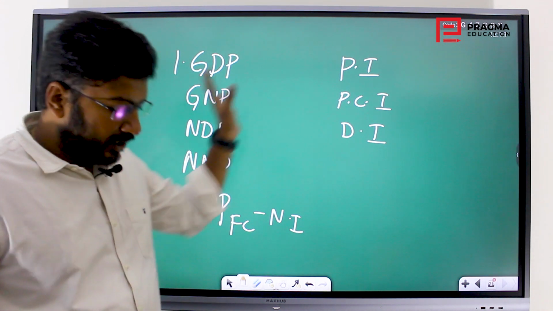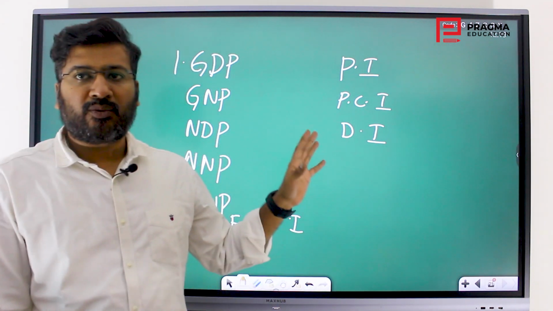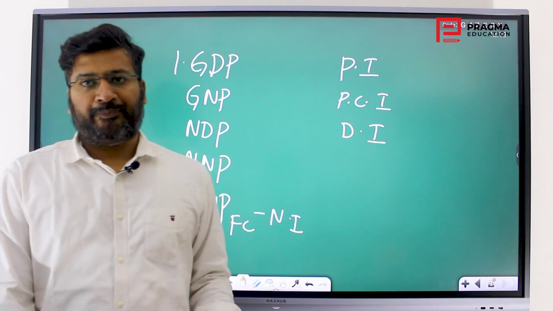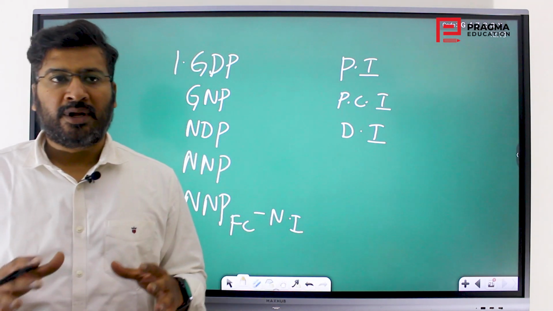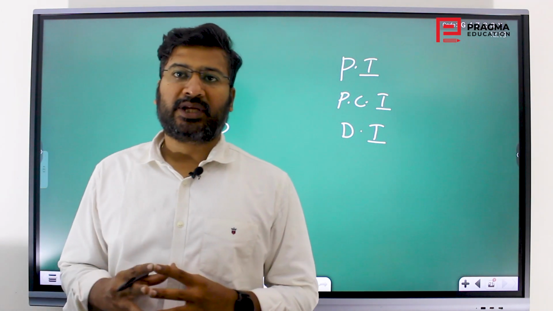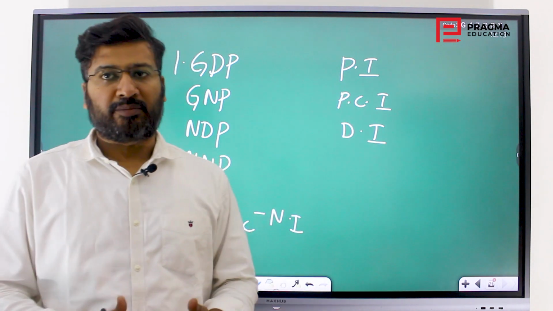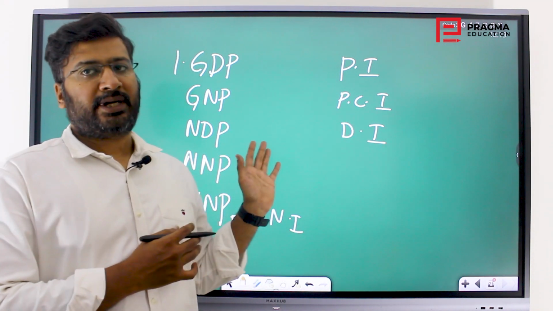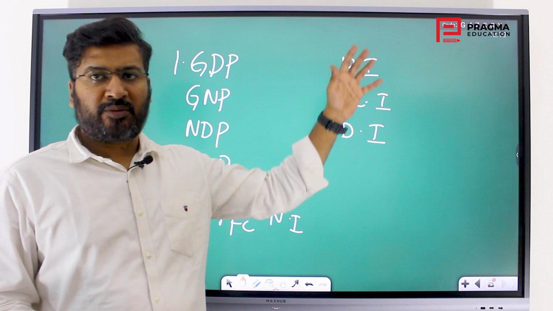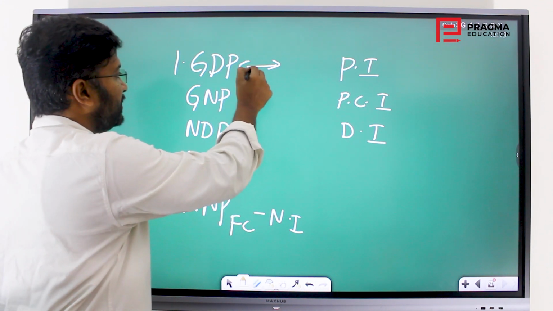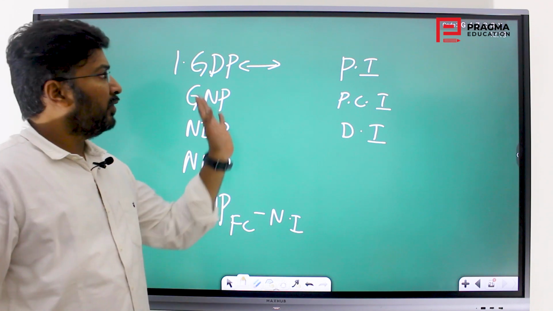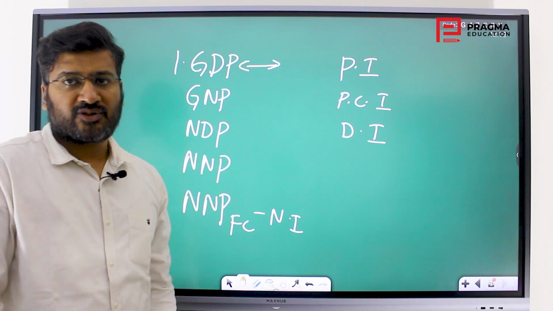These are the basic economic aggregates, the ones used to measure the activity of the economy, used to measure the changes or the dynamic things that keep happening in the economy. If you want the size of the economy, you will get to know it from these aggregates. If you want to see how much an economy has grown, you see the difference of GDP between 2 years, the base year and the current year. Then you will get to know how much the growth has actually occurred.